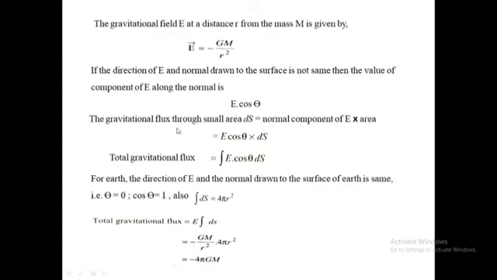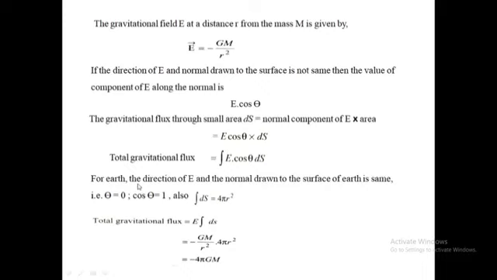Therefore, the gravitational flux through a small area dS is equal to the normal component of E into the area, that is E cos theta into dS. And therefore, total gravitational flux is given by integration E cos theta dS.